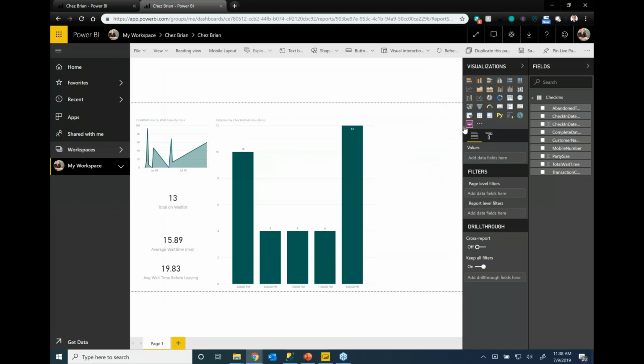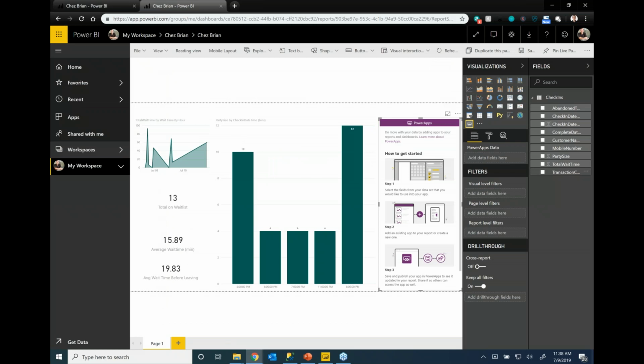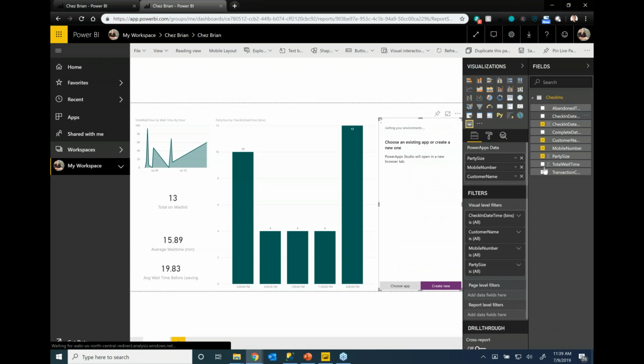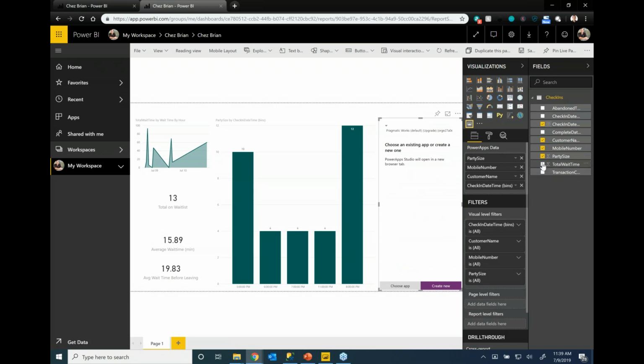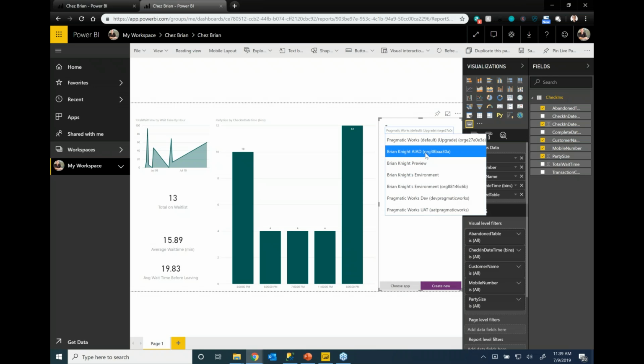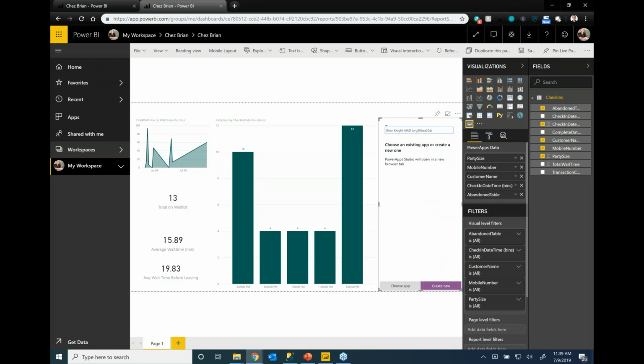Now this time, the first thing it's going to want you to do is say, what fields do you want to make available to this application? So let's go through, and I want party size, I need my mobile number, the customer name, and the check-in dates, or whatever. I'm just going to pick a few fields here, and we'll stop at that. Total wait time, I'll uncheck that one. Okay, and then abandon. So I'm going to pass a few fields, and now I get an extra option as well. So I can choose the application, or I can create a brand new application. So again, if you choose the application, make sure you pick your environment. I'm going to pick the environment I'm in right now, and I'm going to hit Create New.